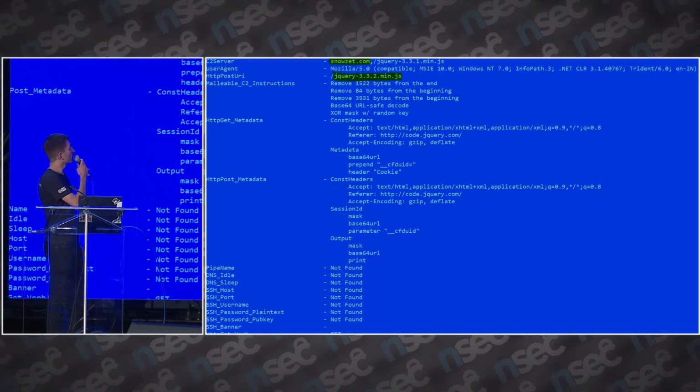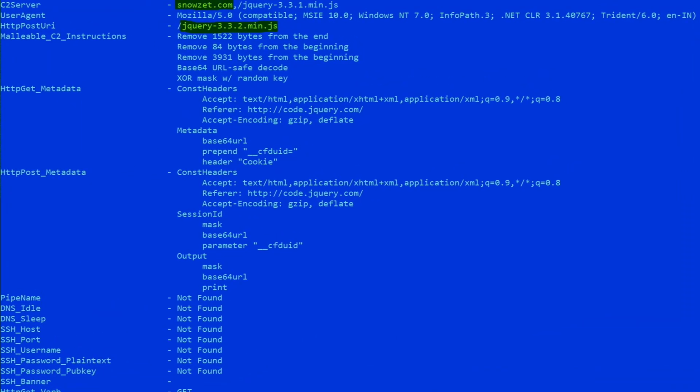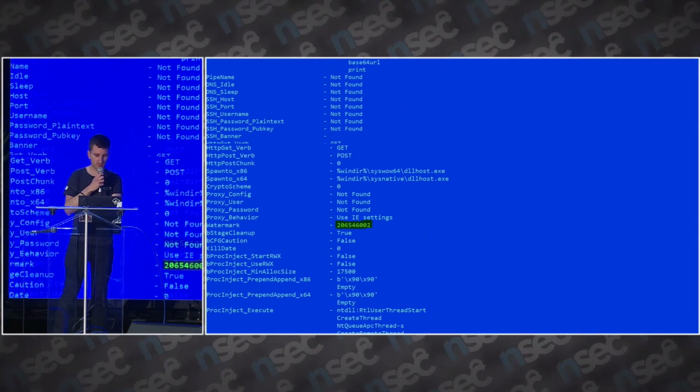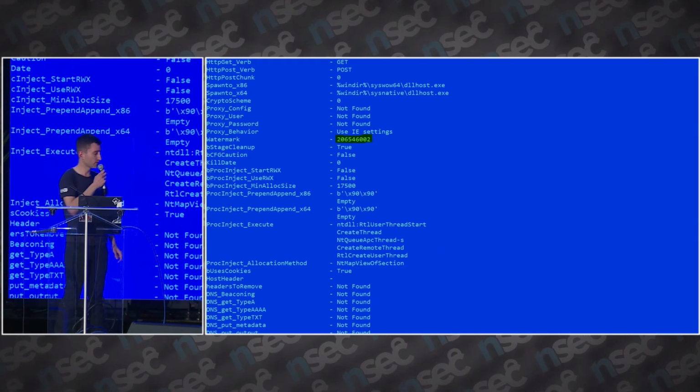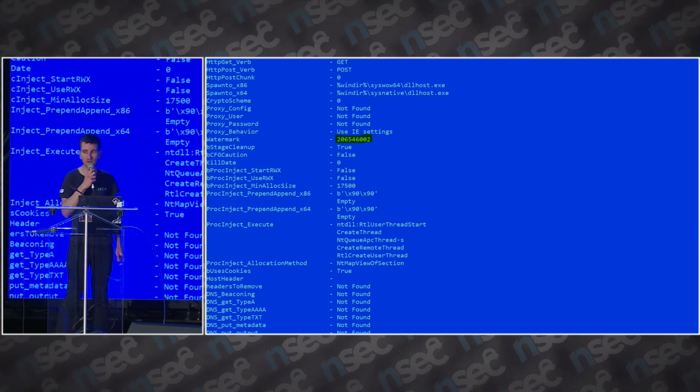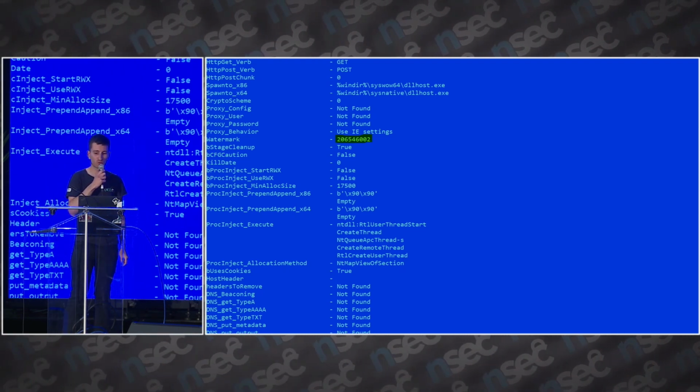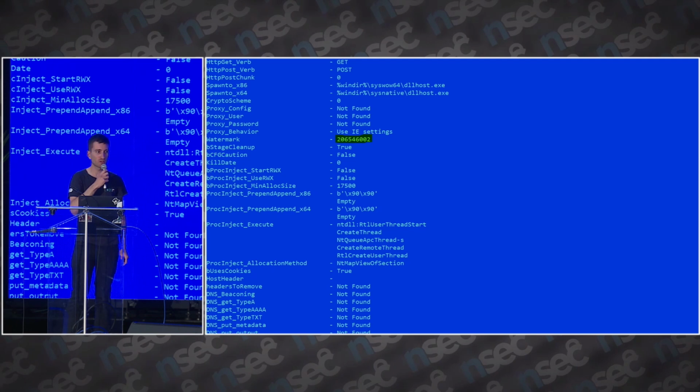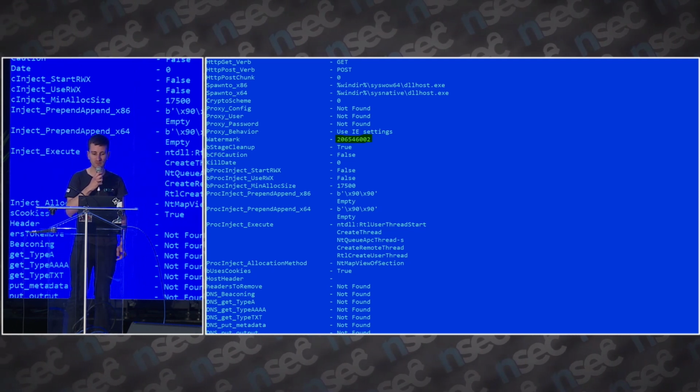The Cobalt Strike configuration is quite typical. So yes, you have domains like nozet.com. I believe they control that. It uses a jQuery malleable profile. And if we scroll down, there is a watermark, and it's a known watermark used by many cybercrime groups. So it's probably some leaked Cobalt Strike builder from a long time ago.